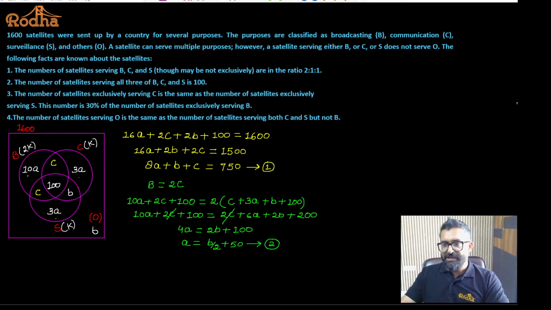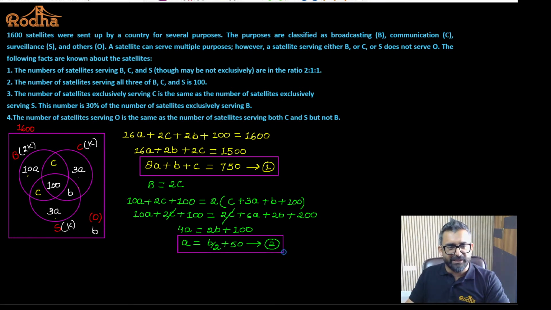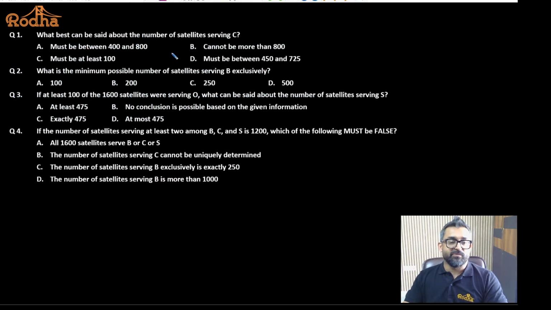Fine. So we have two equations, equation 1 and equation 2. I don't know what is going to be the use of these equations, but somewhere we have to generate something out of the given information. That is the only thing I can generate. We don't have any other option. These are the two equations I can get. Am I right? Now, if you read the question properly, every question is a what-if, or maximum or minimum, or the conditions are specifically given for that particular question. So we have to use this information independently in every question.